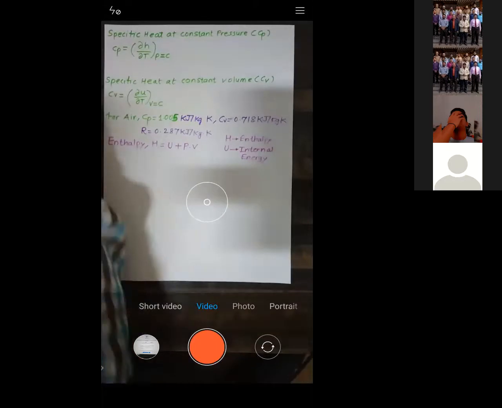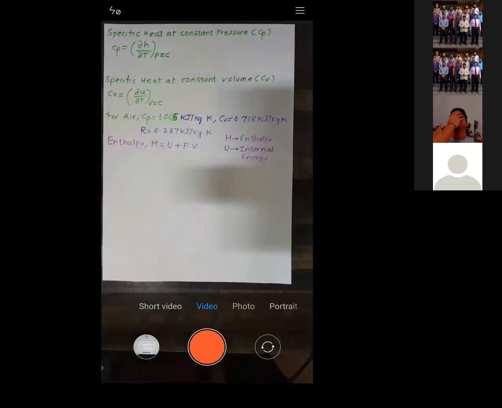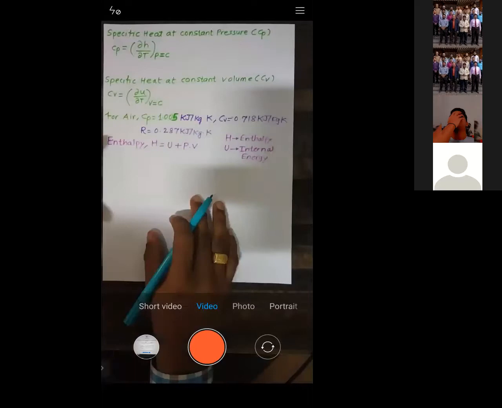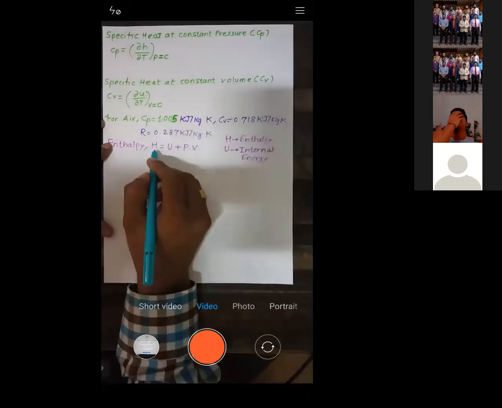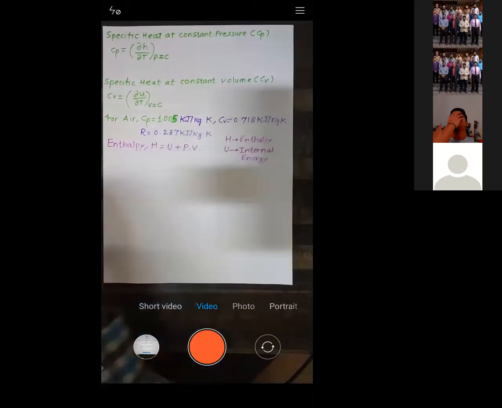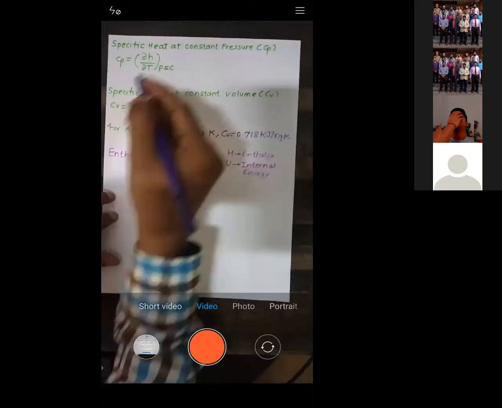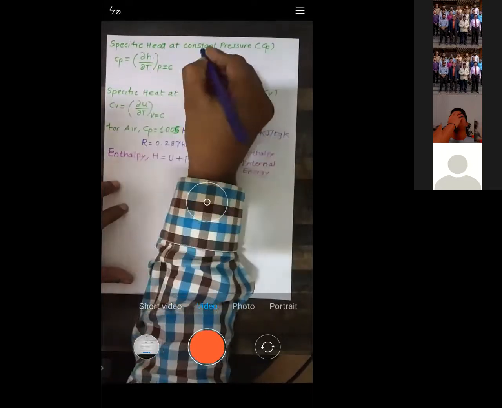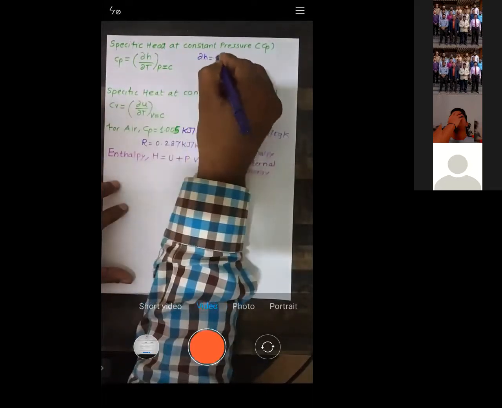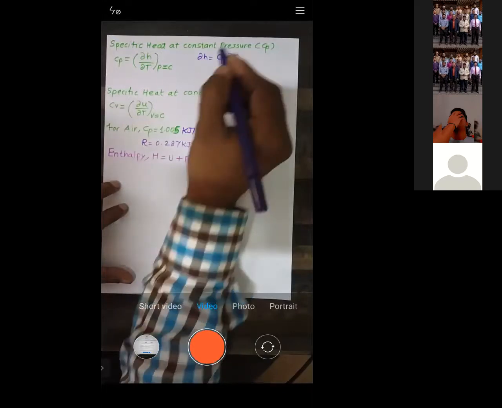Now I should get the formula for enthalpy. For that, you can see here how to get the formula for enthalpy. What value of dH will you get? dH is equal to Cp into dT. Is it okay?